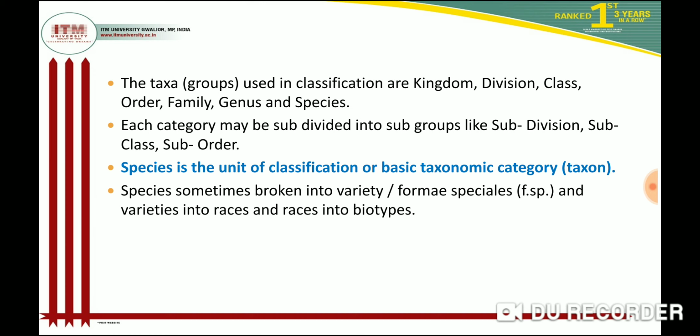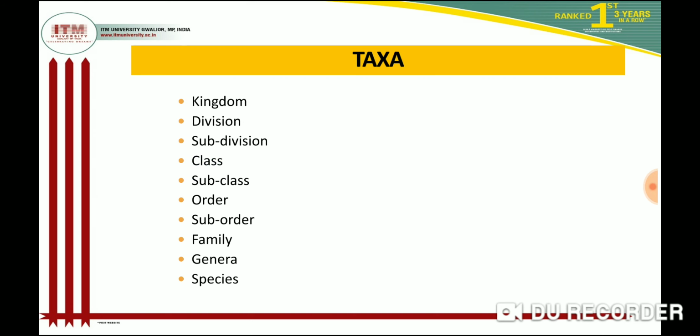So species is sometimes broken into variety or forma specialis, variety divided into races, and races into biotypes. Then earlier we told there are different types of taxa which are used in classification. First one is kingdom, second division, division is divided into subdivision, then class into subclass, then order further divided into suborder, then family, genera, and last species.